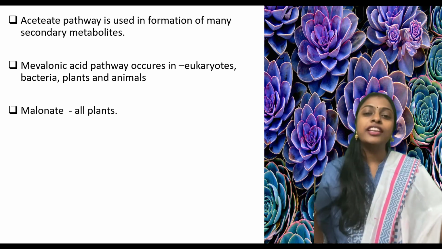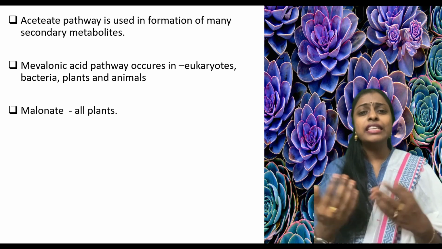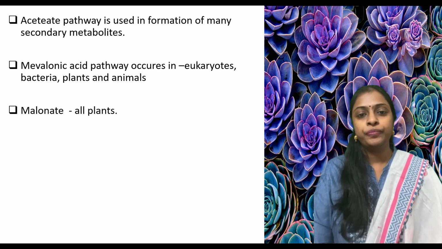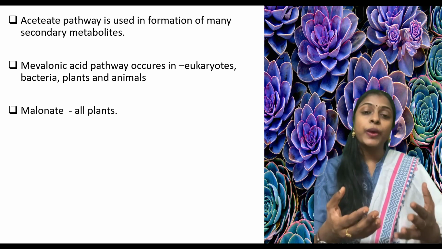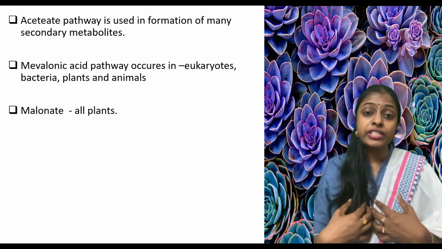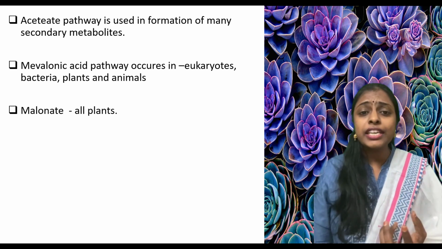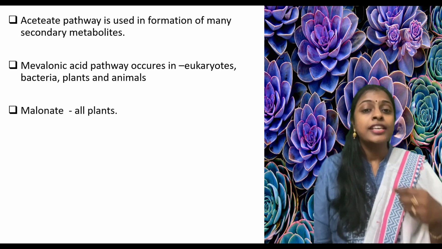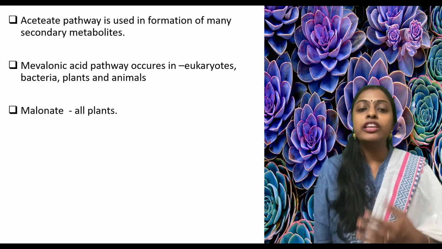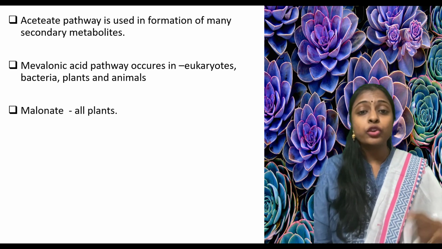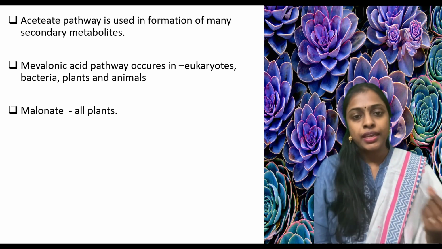Without any use, it would be unnecessary for our body. In the introduction class, I told you that secondary metabolites are very useful for us when compared to primary metabolites.